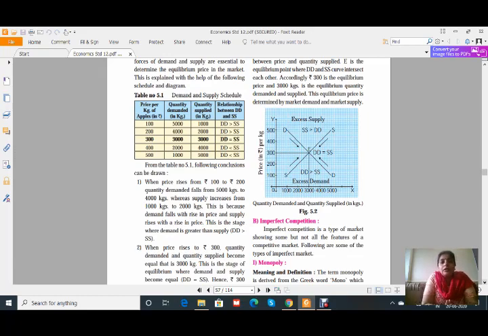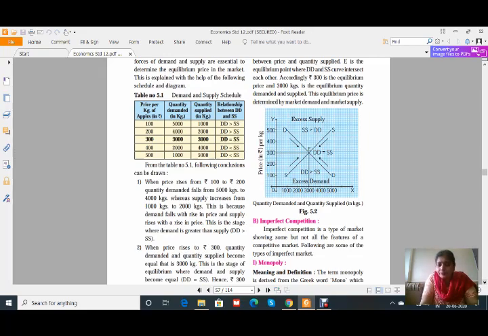See, when the question is asked to explain the price determination under perfect competition, you have to write this schedule along with the diagram. Always write that price should be taken on the y-axis and quantity demanded or supplied, or just say quantity, is on the x-axis.